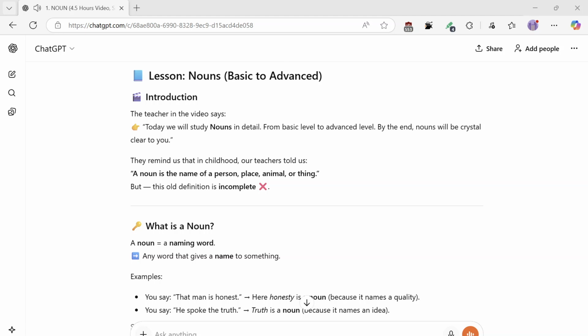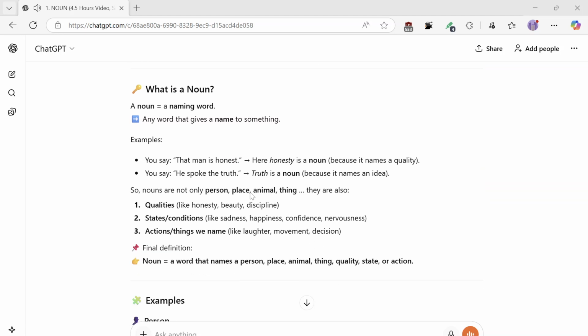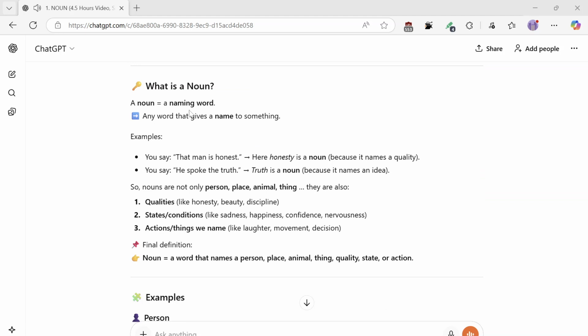They remind us that in childhood, our teachers told us a noun is the name of a person, place, animal, or thing. But this old definition is incomplete. What is a noun? A noun equals a naming word, any word that gives a name to something.